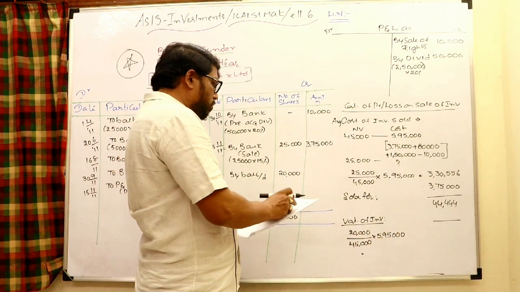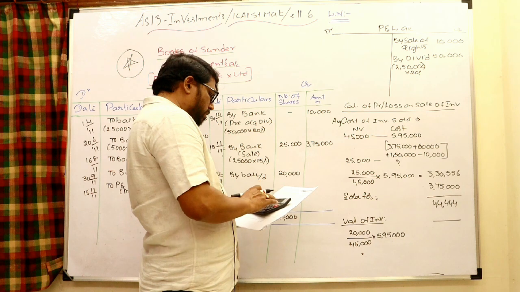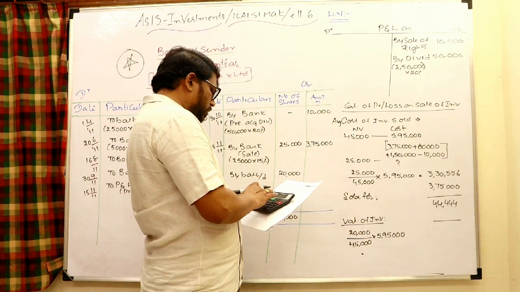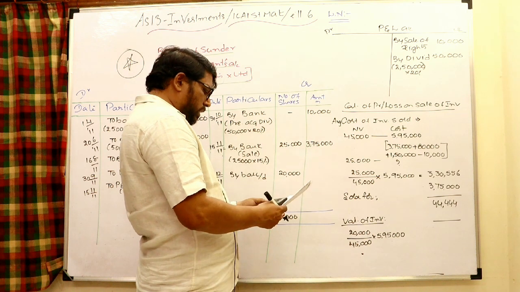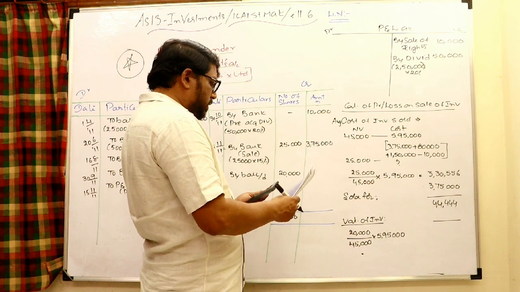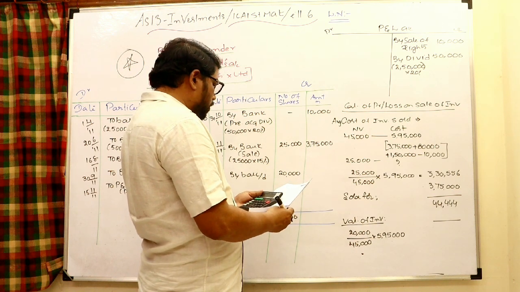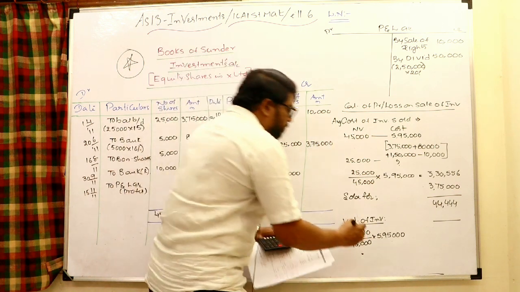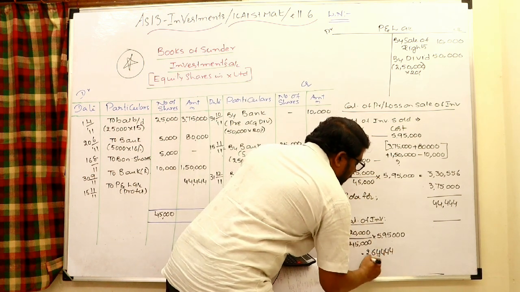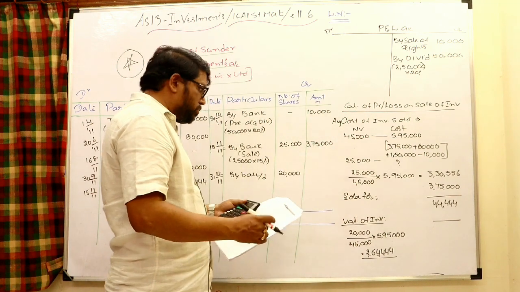The resulting amount, the cost of investments, is 2,64,444.